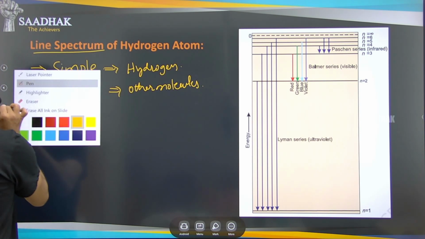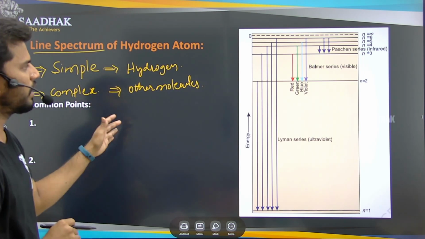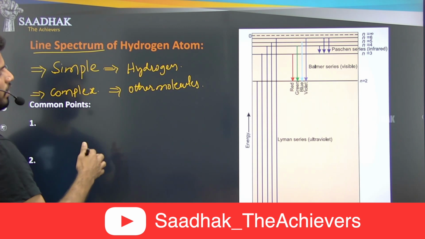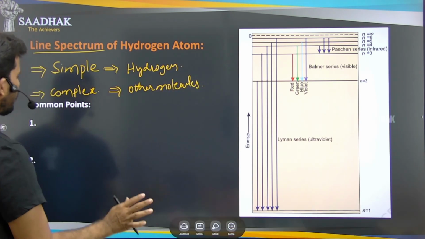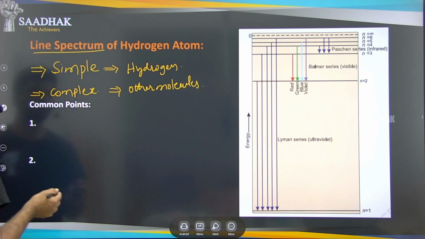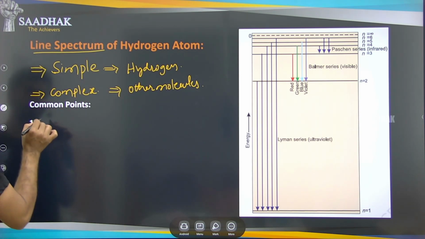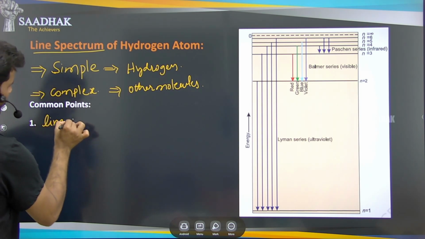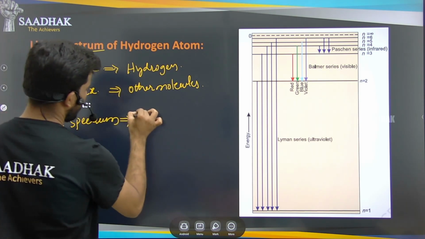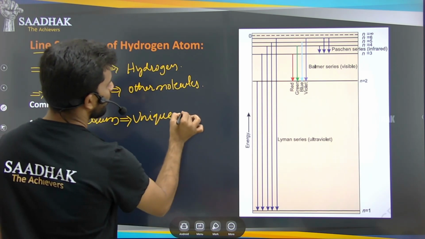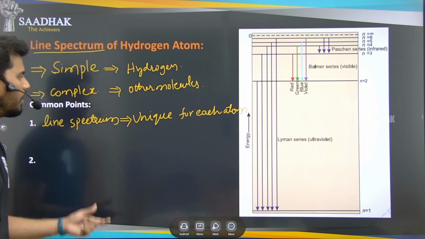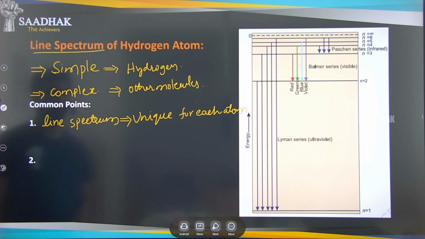If we go through the important spectral lines of all the atoms and molecules, we can conclude that there are two common points between the line spectrums of each and every molecule or atom. The first is that the line spectrum is unique for each atom. So that is one common point.